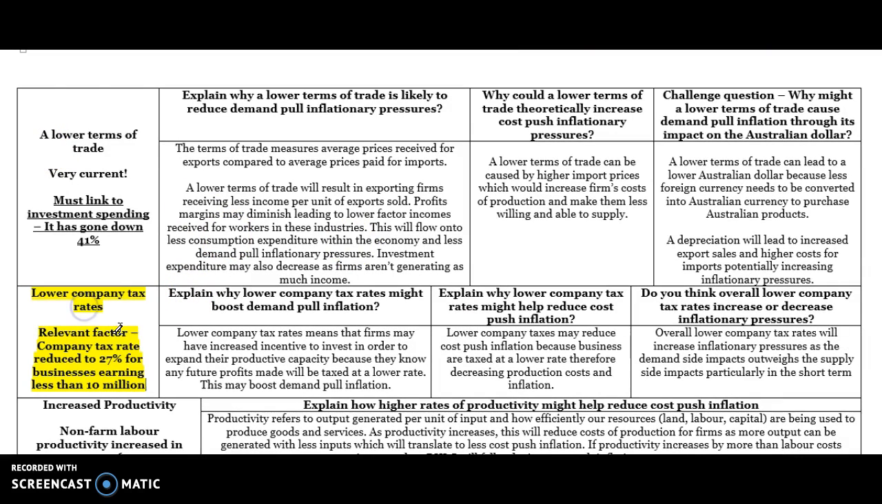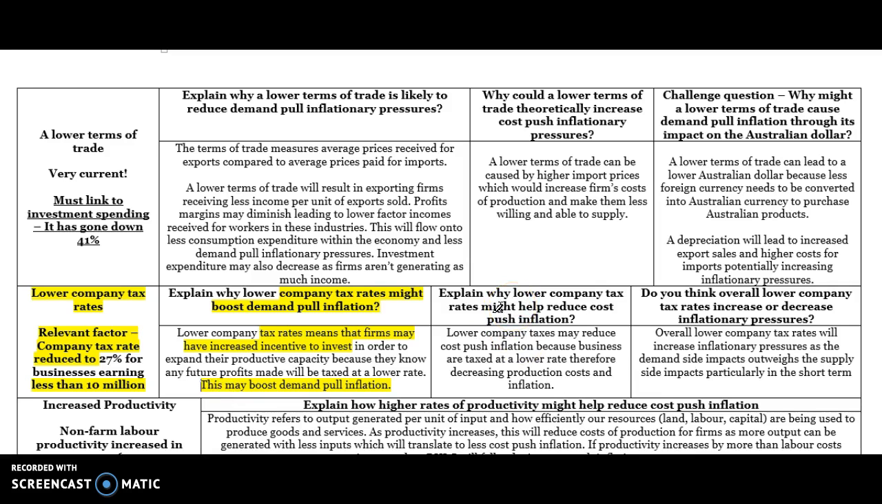Lower company taxes. So the government reduced company taxes to 27% for those businesses earning less than $10 million in the recent budget. In the short term, lower company taxes also increase demand pull inflation. So lower company taxes mean firms may have increased incentive to invest in new capital and machinery. This all helps to boost investment spending and can cause some demand pull inflation.